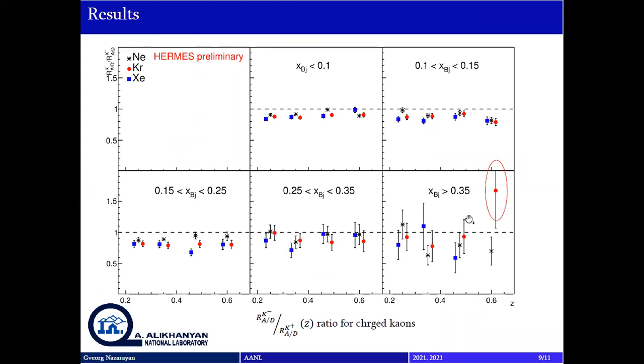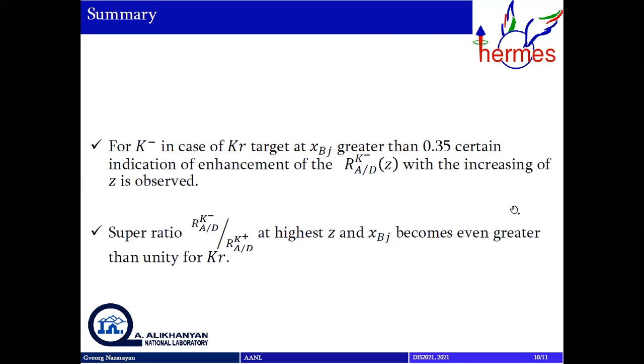Here are the plots that show the super ratio, which is the ratio of the nuclear modification factor for K minus over K plus. And we can see that the red points for the krypton target are above unity. Summarizing, we can say that for K minus in the case of the krypton target and x Bjorken greater than 0.45, there is a certain indication of enhancement of the nuclear modification factor, which with increasing z is absorbed. The super ratio at the highest z and x can become even greater than unity for krypton.